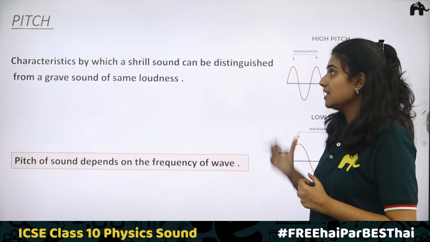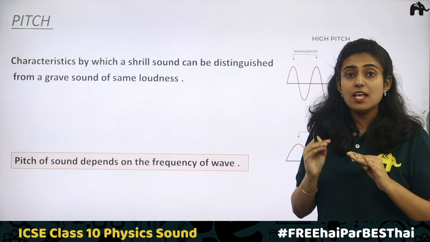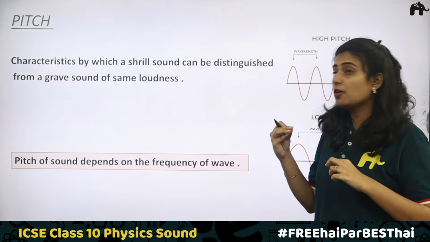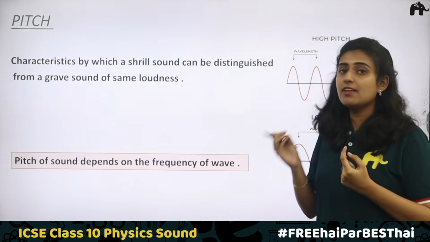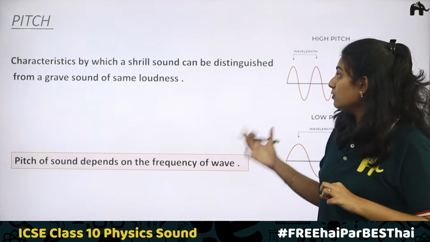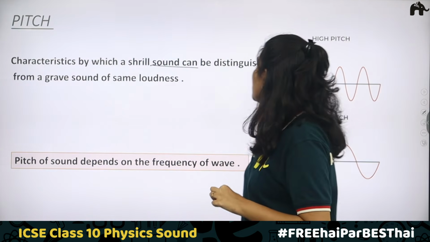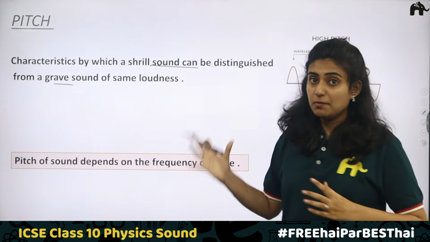Next, the second characteristic, pitch. When you consider the sound of a boy and a girl, the boy's sound will have a low pitch and the girl's sound will have a high pitch. Here the characteristic by which a shrill sound can be distinguished from a grave sound of the same loudness is pitch.